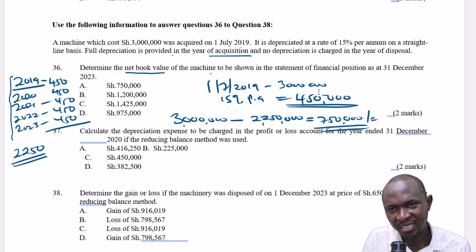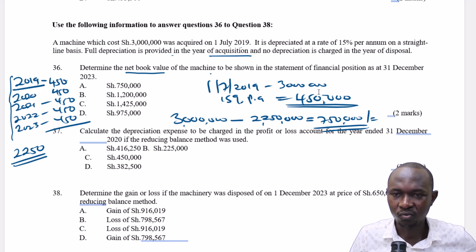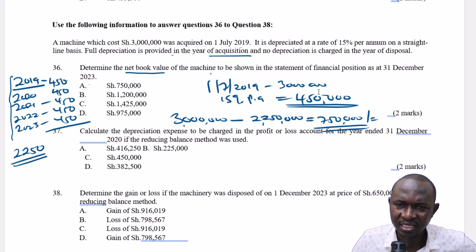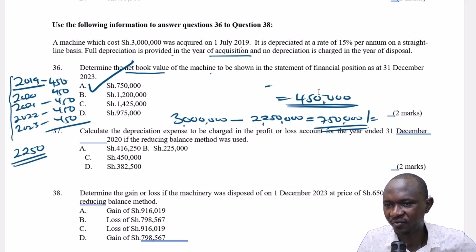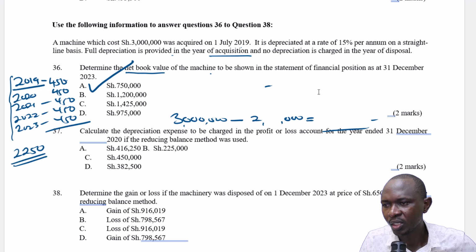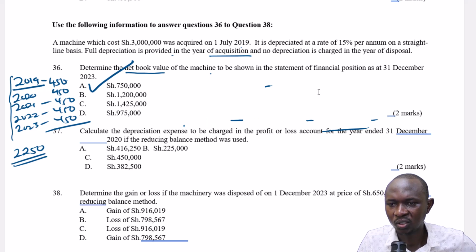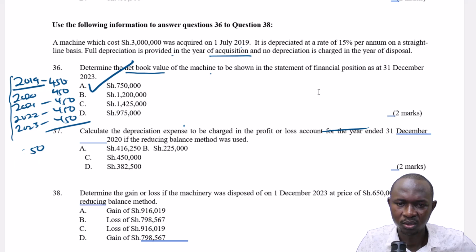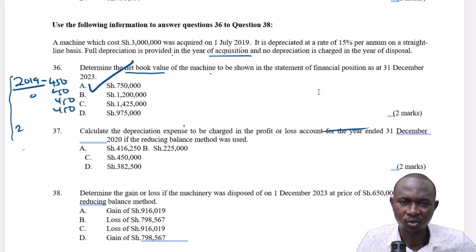If we subtract that from the value of the asset, we remain with 750, and that's the remaining value as at 31st December 2023. Is it part of the answers? Yes, it is. So A is the correct answer for that question. Let's move to the next question.